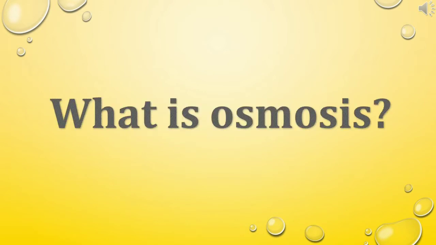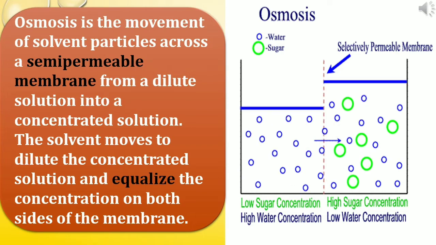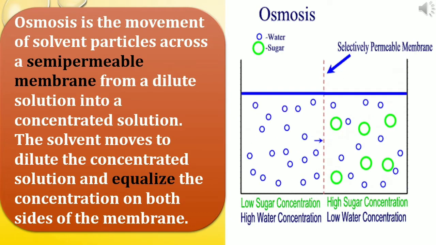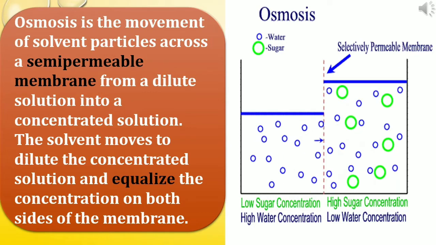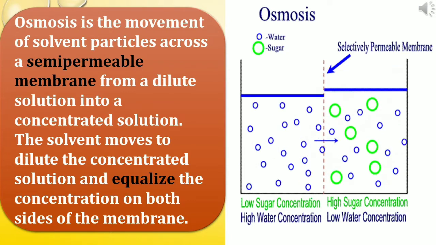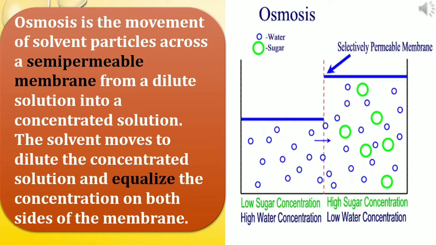Osmosis. What is osmosis? Osmosis is one specific type of diffusion. Osmosis is the movement of solvent particles across a semi-permeable membrane from a dilute solution into a concentrated solution and equalize the concentration of both sides of the membrane. Or we can say, osmosis is the movement of water molecules through a semi-permeable membrane from the region of higher water concentration to the region of lower water concentration.